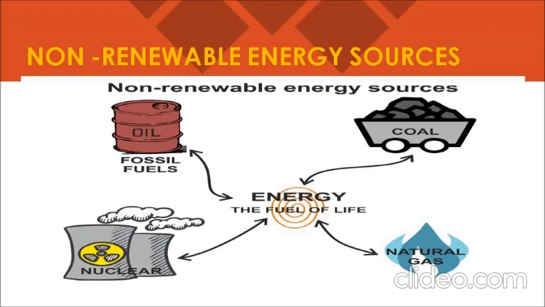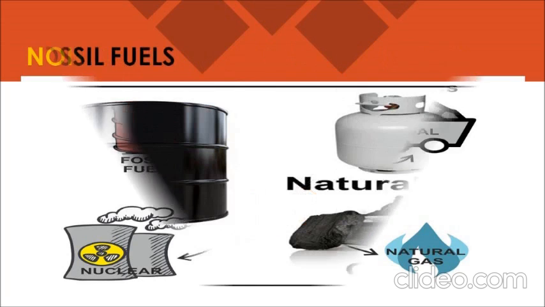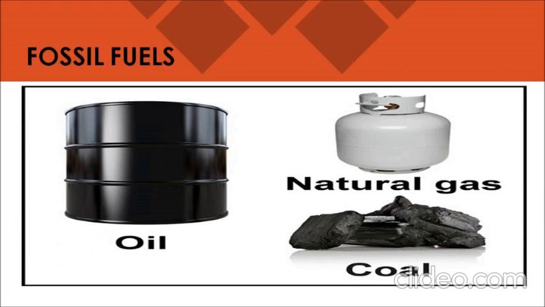You can also write some more examples of non-renewable resources like oil, gas, natural gas, right? That comes under the category of fossil fuels. These resources cannot be recycled and they get exhausted with their use.